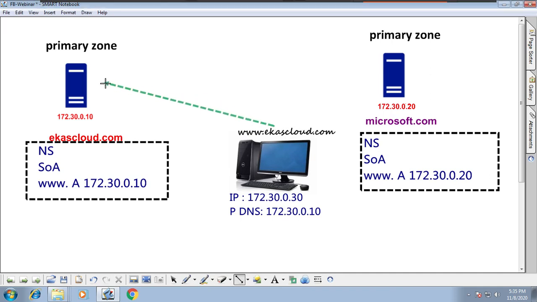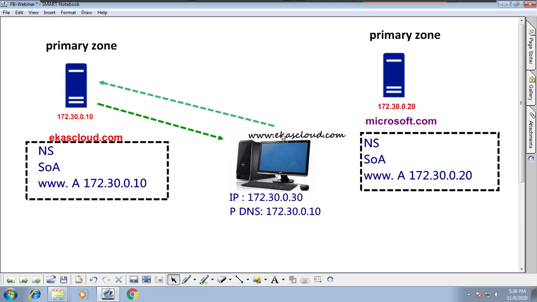It will send a request asking who is www.acascloud.com. The DNS server checks the zone first and checks the record next. When the zone exists and the record exists, this server is going to send a response. The response is what you are asking: that record's IP address is so and so IP address.